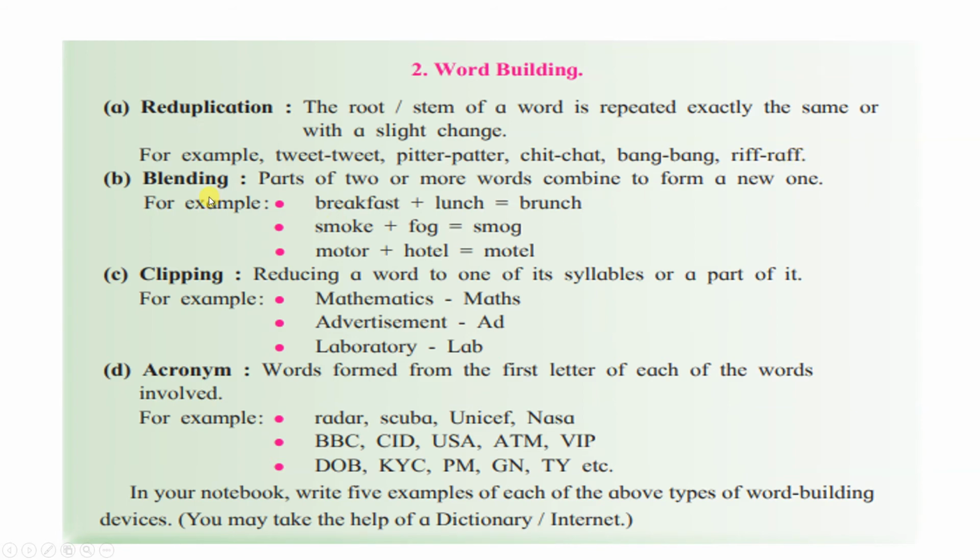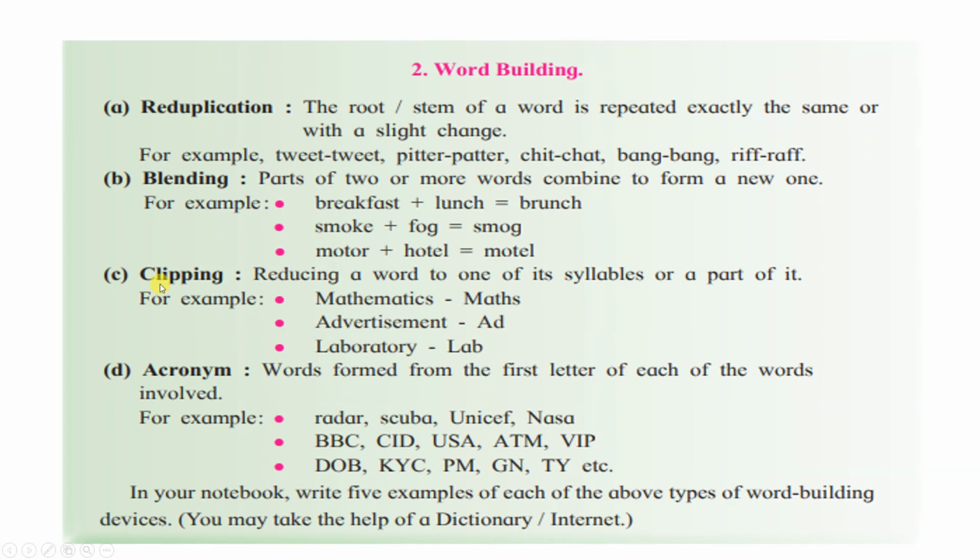Second in word building is blending. Blending means combining. Okay. So parts of 2 or more words are combined to form a new word. So here we are using 2 words to get another new third word. Breakfast plus lunch, it is brunch. When you skip your breakfast and you take lunch before your time, that is called brunch. Smoke plus fog, that is smog. Motor plus hotel, that is motel. That means a hotel which provides the facility of vehicle also, that is called motel.